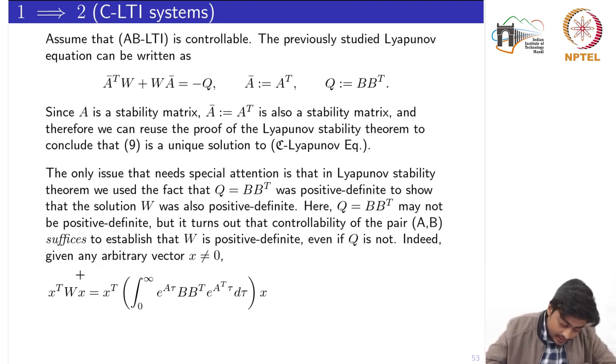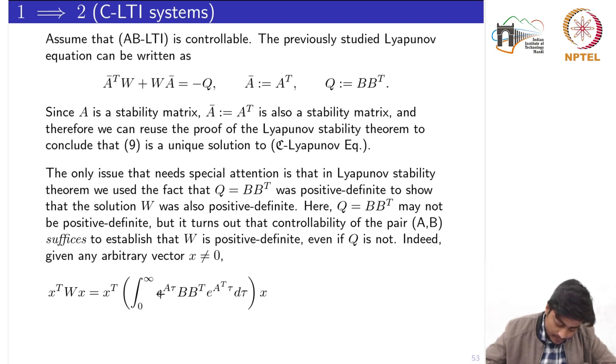Given any arbitrary vector x not equal to 0, I write this quadratic form x transpose W x. W is the same W given in the result. We need to prove that W is unique, positive definite, and satisfies this Lyapunov equation, in spite of Q not necessarily being a positive definite matrix.